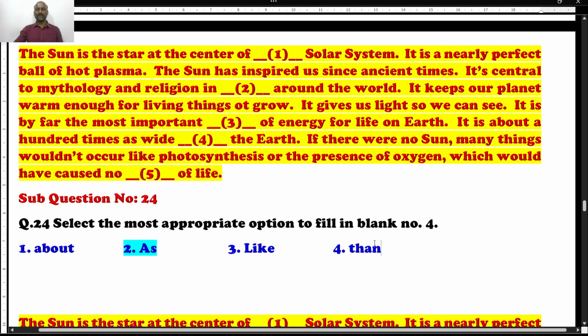Even you need not go through the options. It's very simple to confirm the right answer. You can look at the answers. It is as wide as the earth. It's not the this time, it is the earth. Why the and the? I'll teach you in grammar classes. So as is the right answer according to the studies of degrees of comparison. As you say, positive degree, comparative and superlative degree. In that you will get to know this idea.